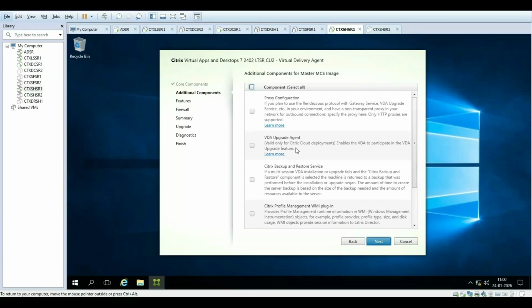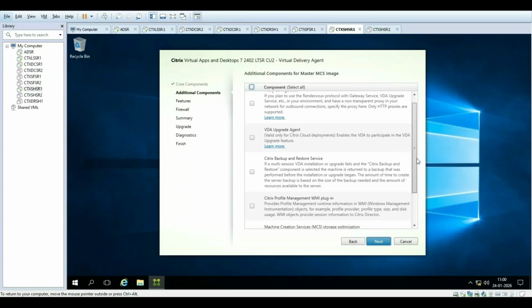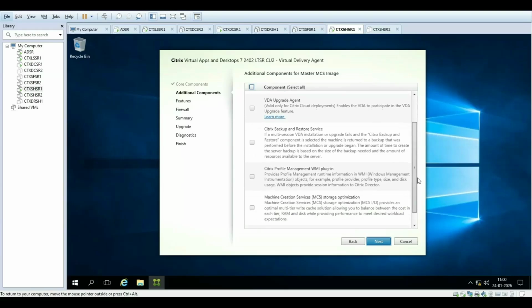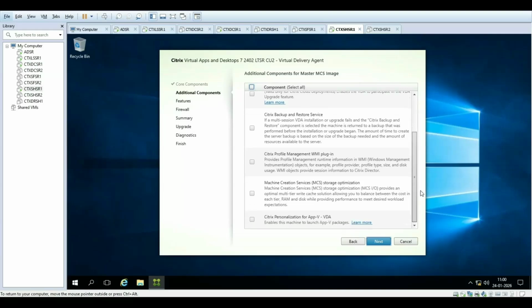This option is only for the Citrix Cloud environment. If you select it, the VDA agent will automatically upgrade to the next available version, so there is no need to do it manually.